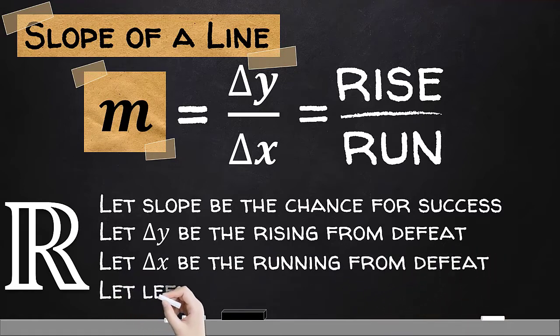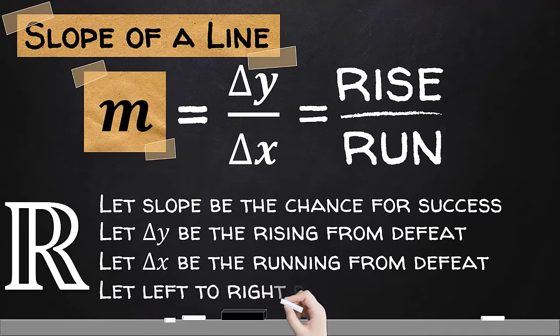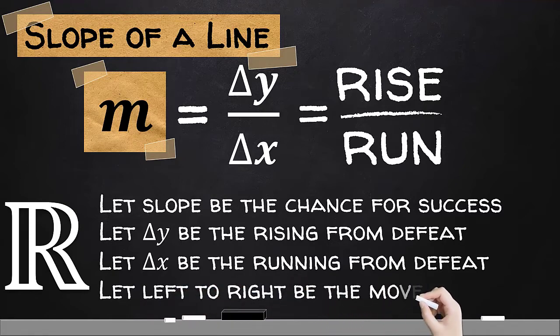And let us take into consideration the left to right movement in our graph to also be the movement in time. As I try to make this mathematical concept relate to real life, we could actually have the following situations.